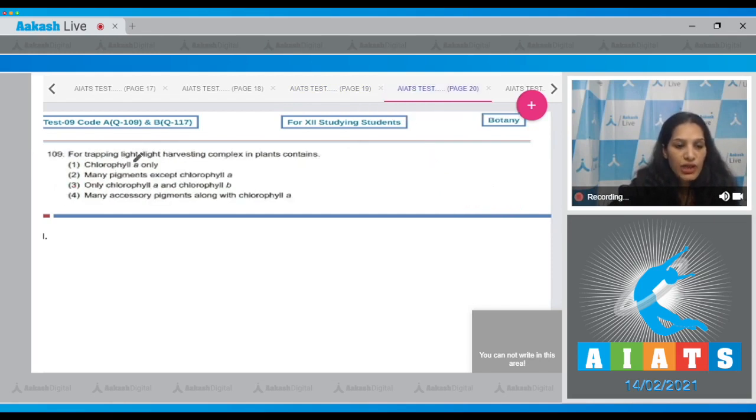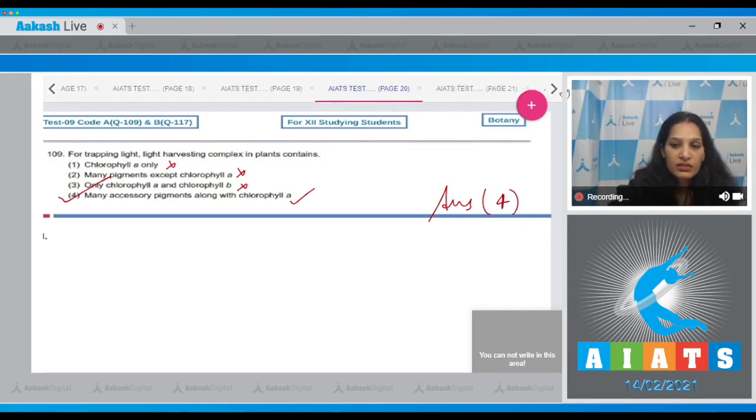Question number 109. For trapping light, light harvesting complex in plants contains chlorophyll A only. No. Many pigments except chlorophyll A. No. Only chlorophyll A and B. No. Many accessory pigments along with chlorophyll A. Yes. It is true, along with the chlorophyll A, there are many other pigments which trap the sunlight for better photosynthesis. So the correct option for the given question is option number 4. Let's move to the next question.